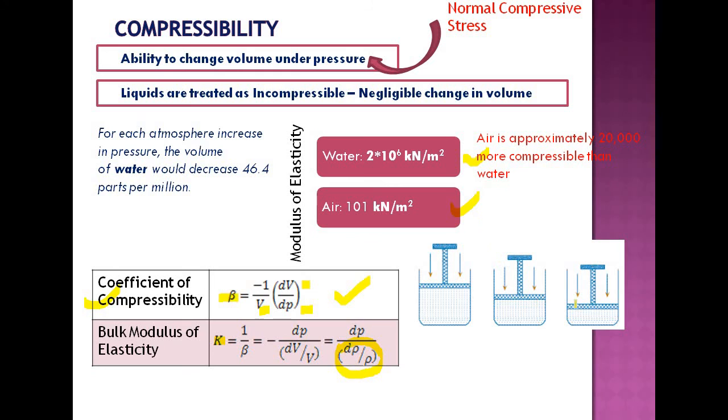So this is a representation of how this compression action is happening. It is a piston cylinder arrangement. This is a gas inside. You apply pressure. What happens? Volume reduces. Then if you are again applying pressure, the volume is reduced much more. So this is a representation of the compressibility of the gas using a piston cylinder arrangement.